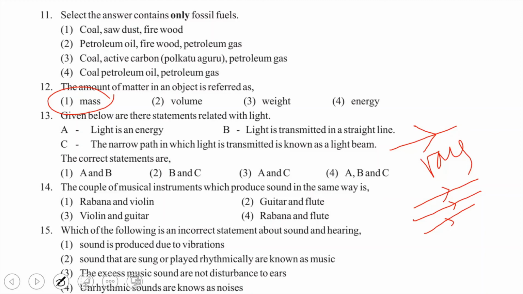Sir, correct statements are A and B. C is wrong, sir. No, sir. Why is C wrong? A, B, C, all will come, because a light beam means a collection of light rays. If the light is traveling through a narrow path, it's not a light ray, it's a light beam.